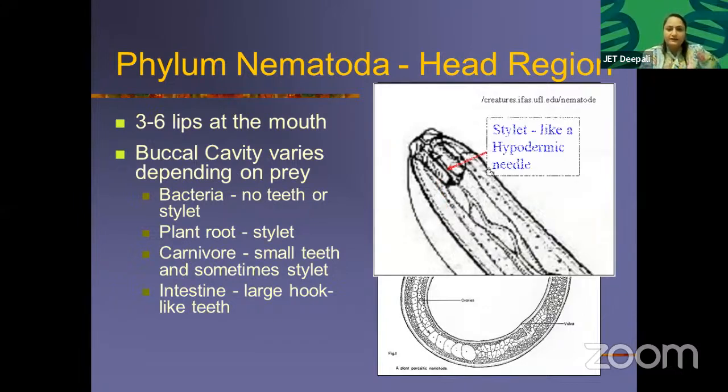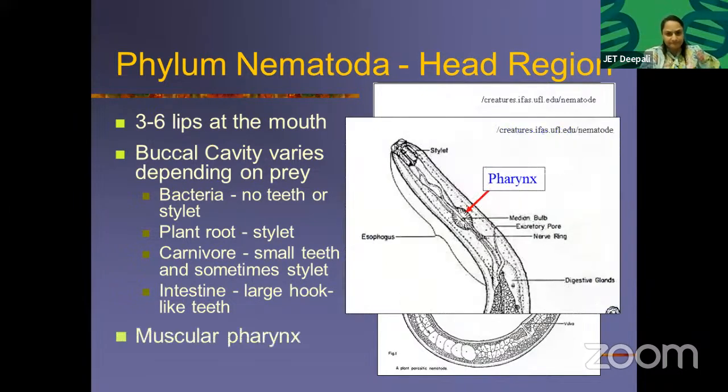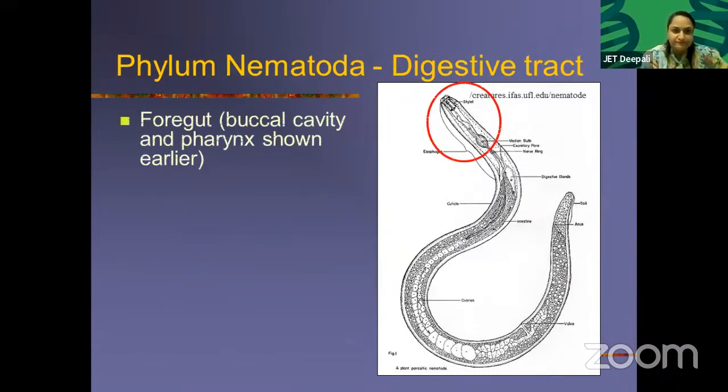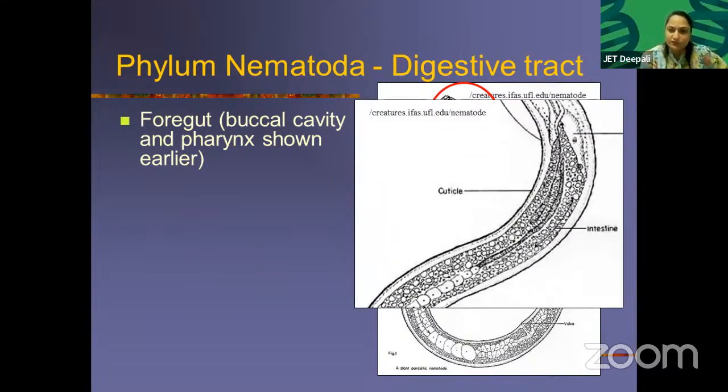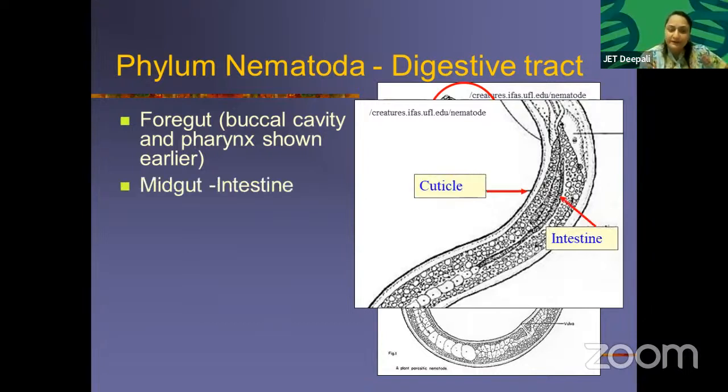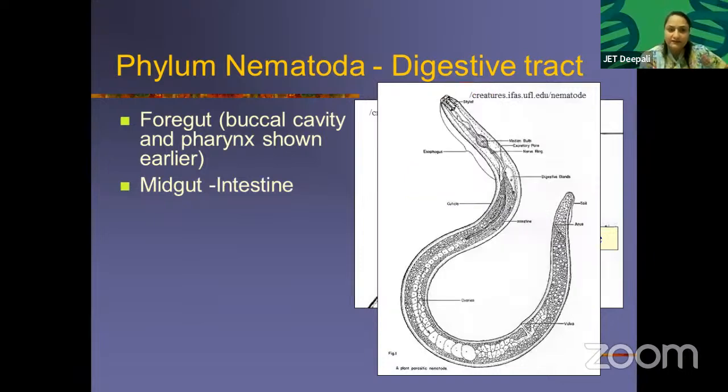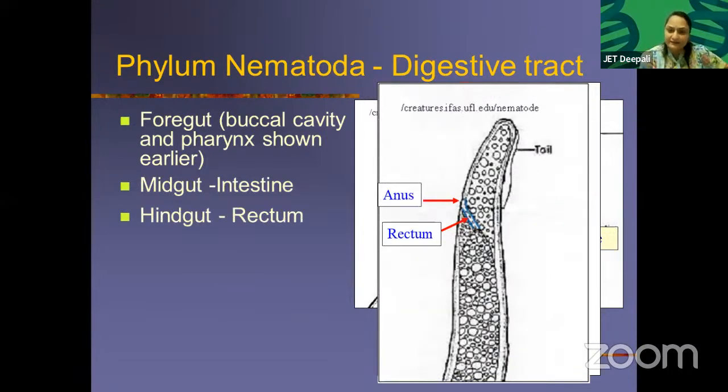Okay, this is a stylet, like a hypodermic needle. Muscular pharynx is there, meaning they have a more developed kind of pharynx. Buccal cavity and pharynx shown earlier. See, this is the cuticle. Why was I talking about the cuticle? To protect them from the harsh environment. Midgut, intestine is also there. See this, hindgut, rectum. What is the rectum? The last part of your alimentary canal, anus and rectum.